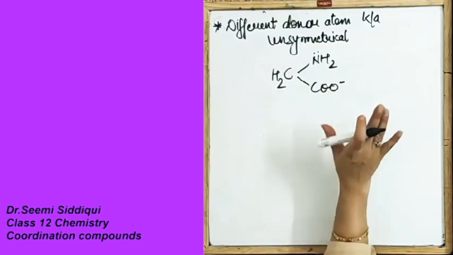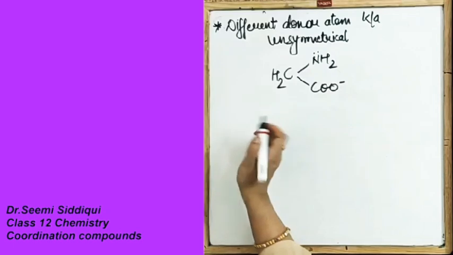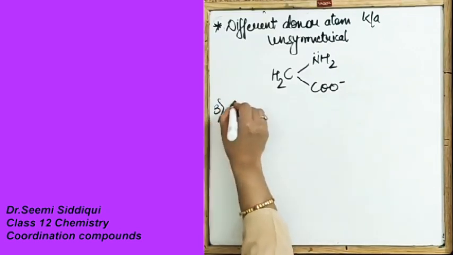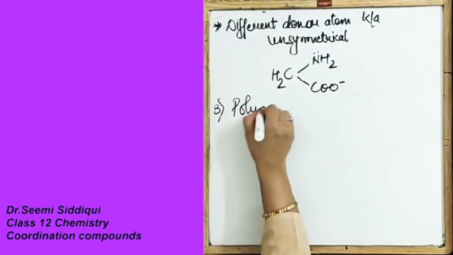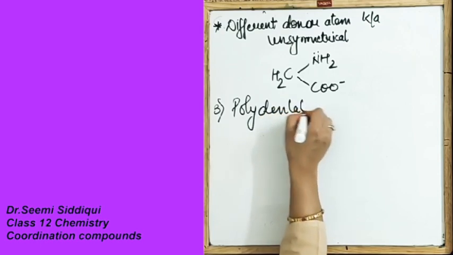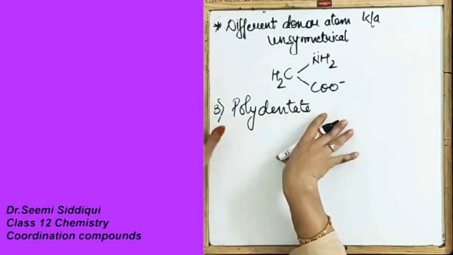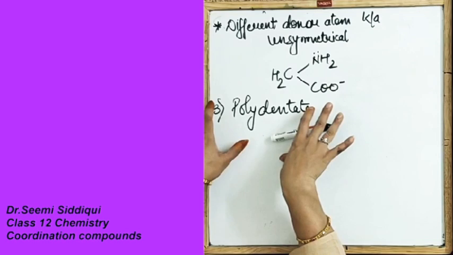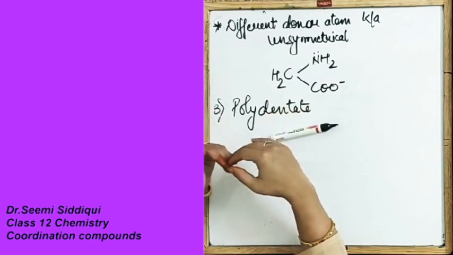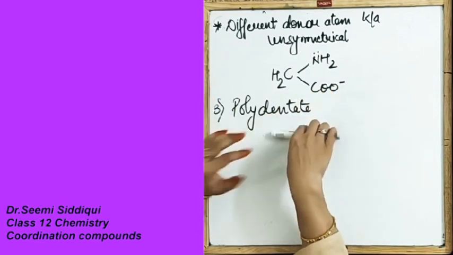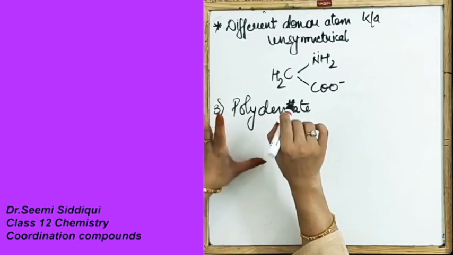Two bidentates done. Now the third one is polydentate. What does polydentate mean? It means it has more than two sites. More than two sites, it is a polydentate.